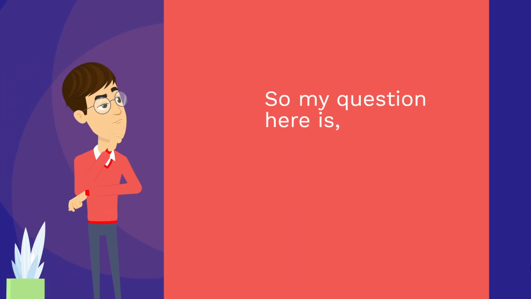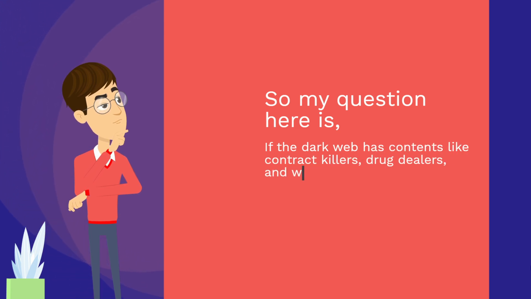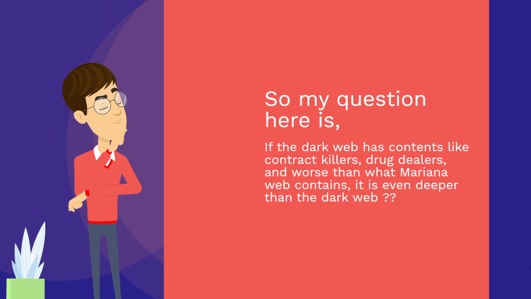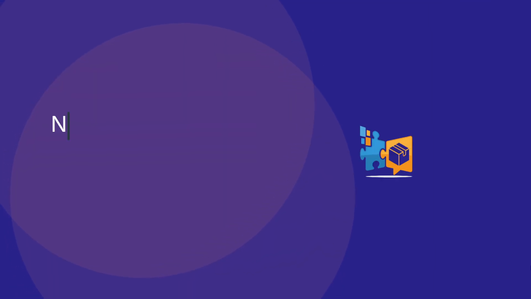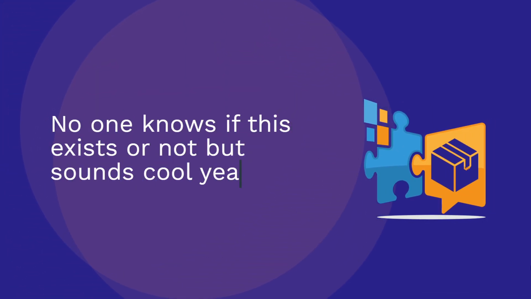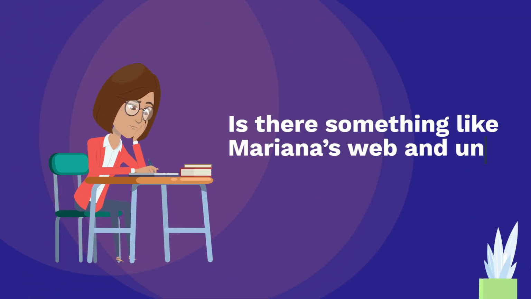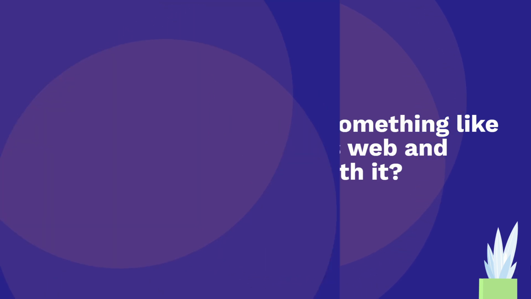So my question here is, if the dark web has contents like contract killers, drug dealers, and worse, and the Mariana Web contains even worse than that, is it even deeper than the dark web? No one knows if this exists or not, but it sounds cool, yeah. Is there something like Mariana's Web and underneath it?